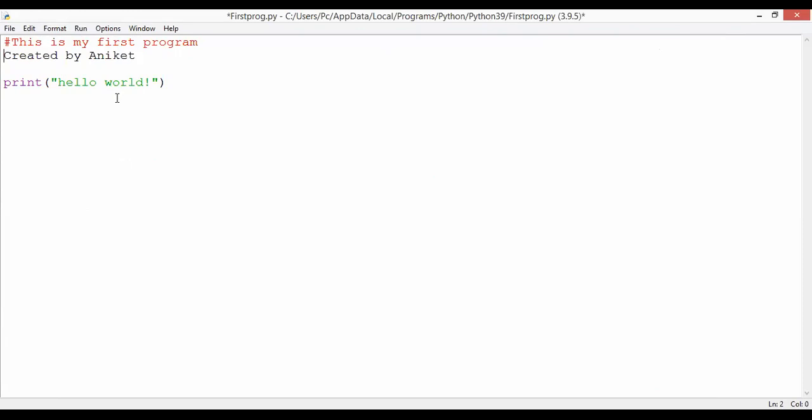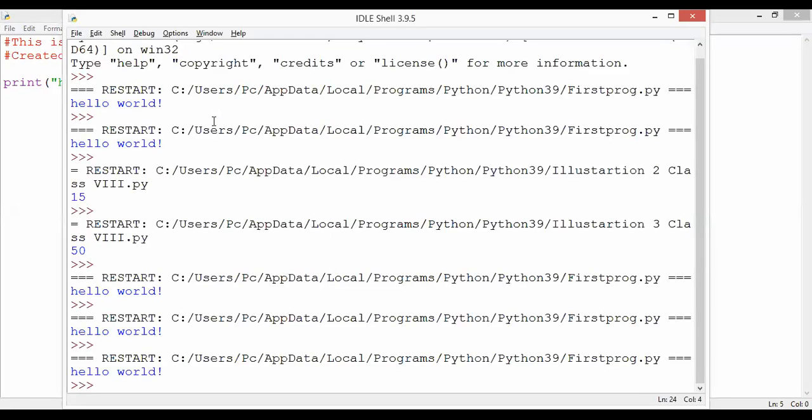I want to write one more line of comment. I have the flexibility to use hash in both the lines, or I can use a pair of triple quotes. It will work the same. Again executing it, hello world is getting printed on the screen.